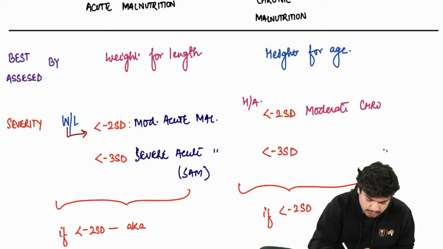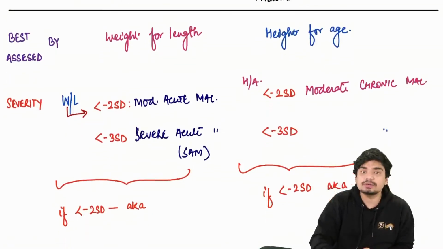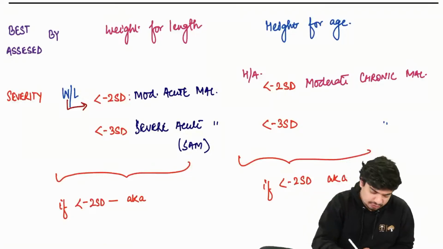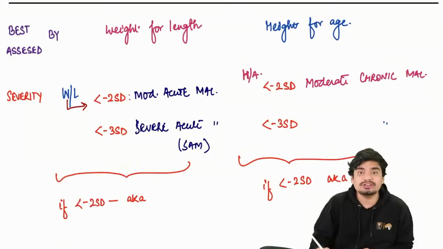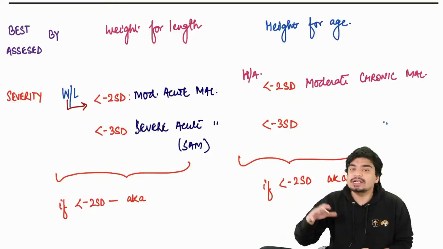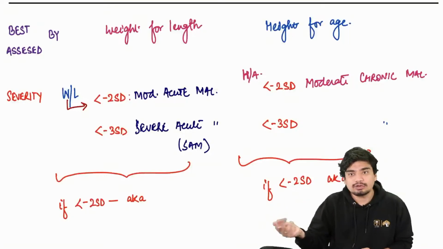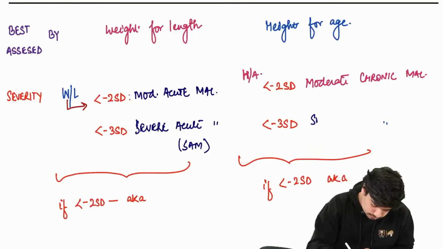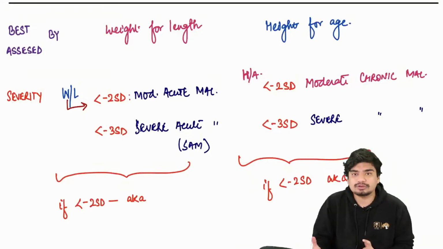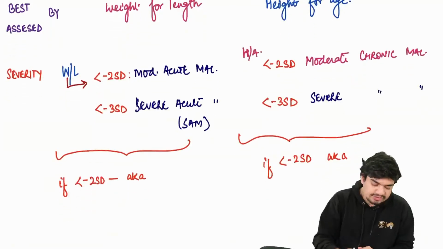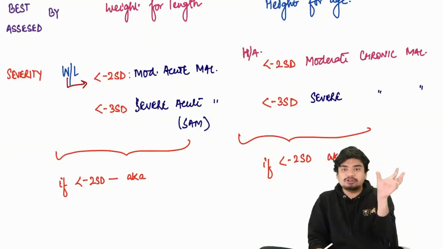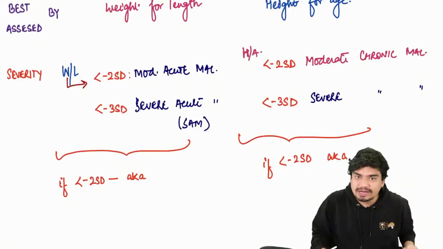If the height for age is less than -3, then it is called severe chronic malnutrition.